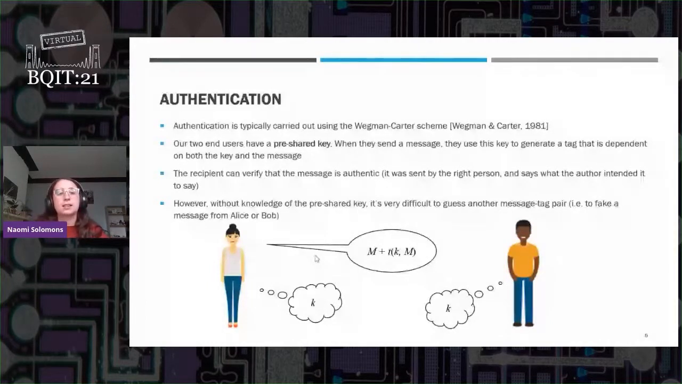There's some inherent insecurity to this scheme, and that's the very slight probability that given a particular message and tag pair, you can guess a different message and tag pair, but that can be made arbitrarily small depending on the length of your pre-shared key and the length of the tag.